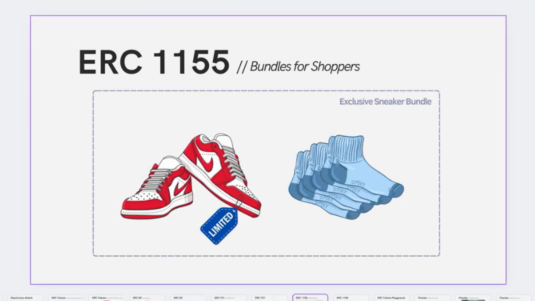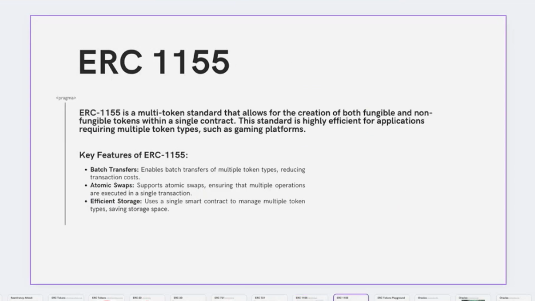So ERC 1155, again, with the example in the mall, in the shoppers example, can be seen as bundles, in this case, like an exclusive sneaker bundle. So imagine I have this bundle where I'm offered a special edition 1-of-1 sneaker pair, and together with that sneaker pair, I get some socks. Why this example? Because the ERC 1155 token standard allows for multi-token standard creation. So you can combine both fungible and non-fungible tokens within the same standard.